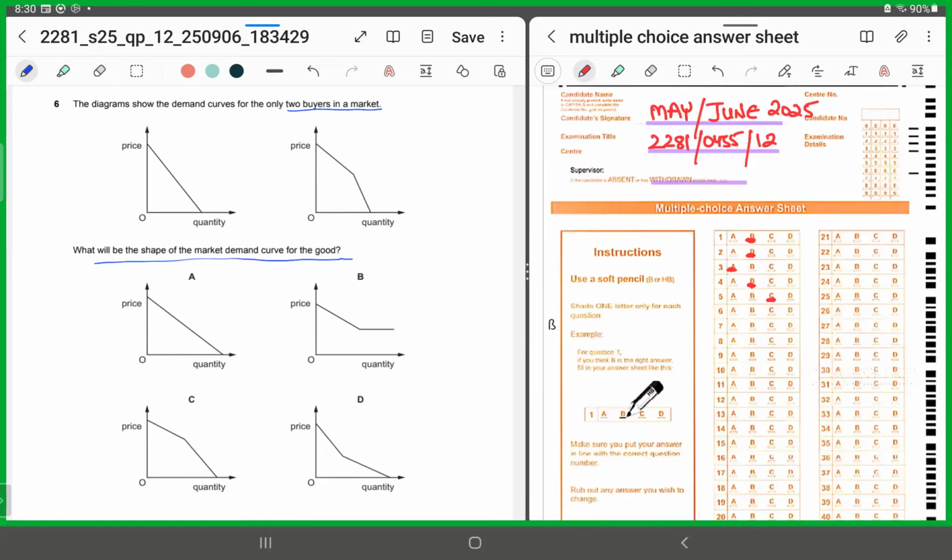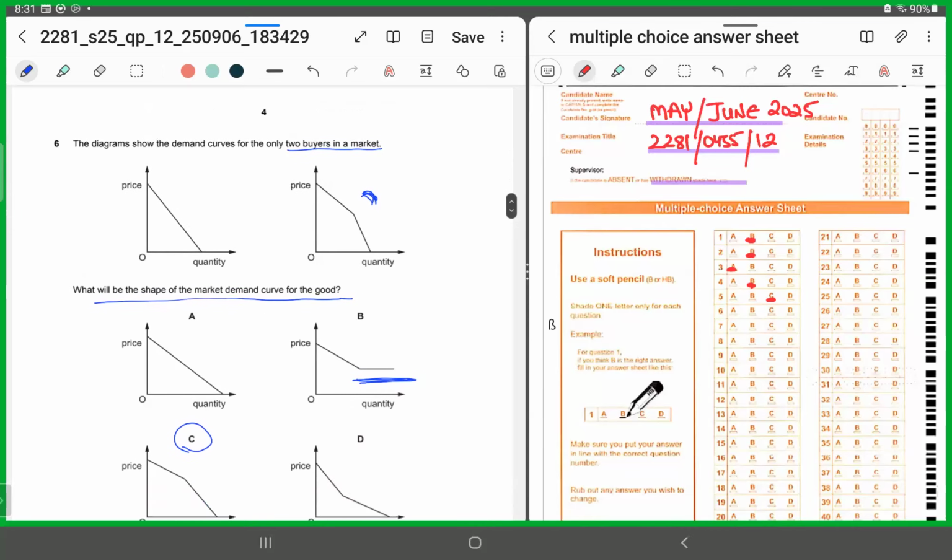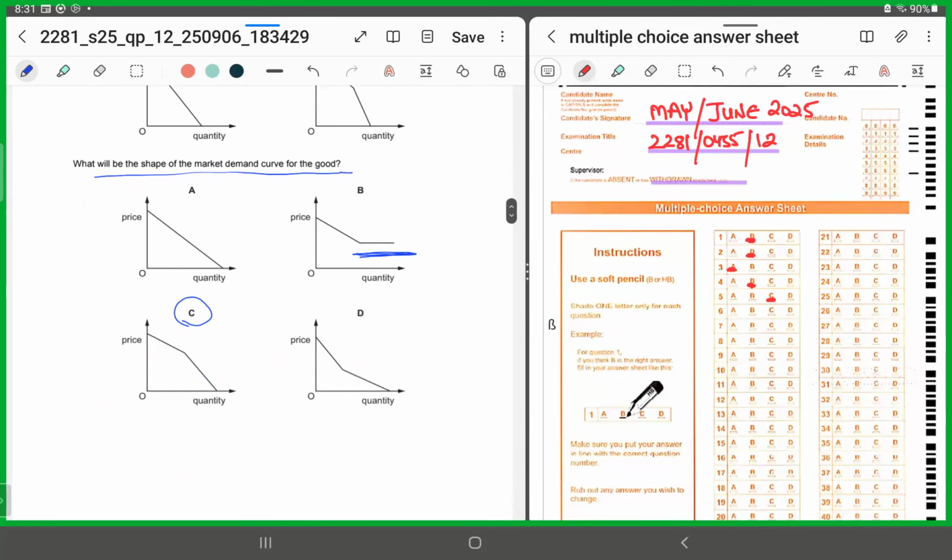If you look at option B, it shows a straight line afterwards, which it could not be because the second household graph was not like that. So you see, you have to pick that option which displays both of the purchasing pattern of both of the buyers. So it's in option C that you can find the answer, right? So for MCQ number 6, the correct option is C. So we'll shade in C for MCQ number 6.